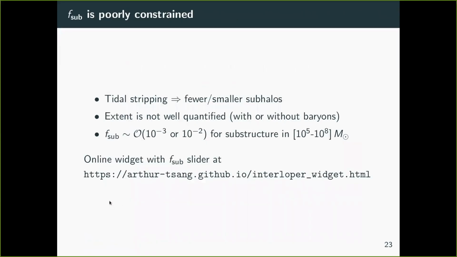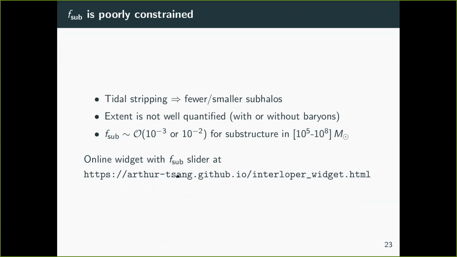All right, and as we were saying on the previous slide, this f sub normalization of subhalos is poorly constrained. This is because there's an effect of tidal stripping, which we talked about earlier with regard to the missing satellites problem. And the problem is that tidal stripping is not well quantified with or without baryons. So in the literature, most of the values of f sub that we found were on the order of 10 to the minus 3 to 10 to the minus 2.